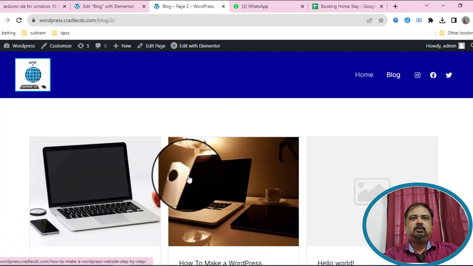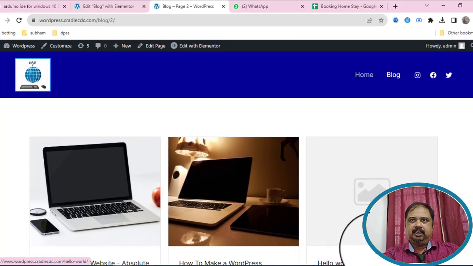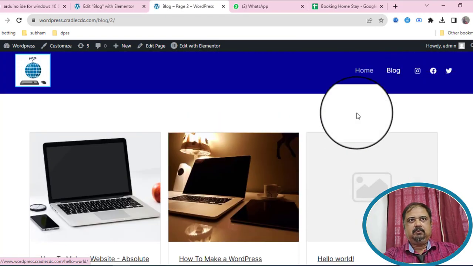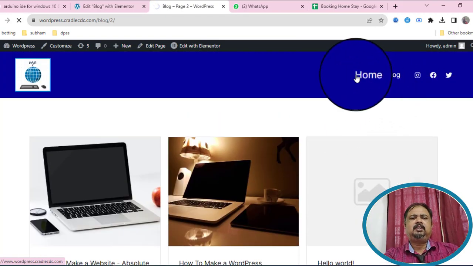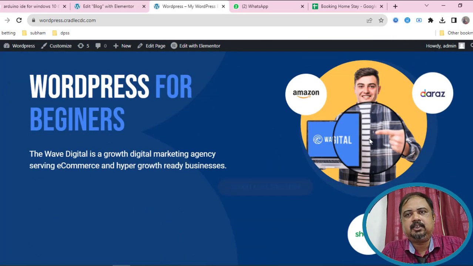So what is the role of feature image and what is the role of that plugin? I think you may understand. So in that way, you can build your website very easily in WordPress.